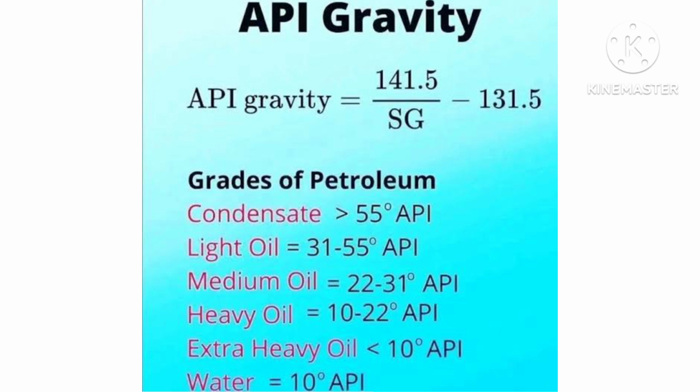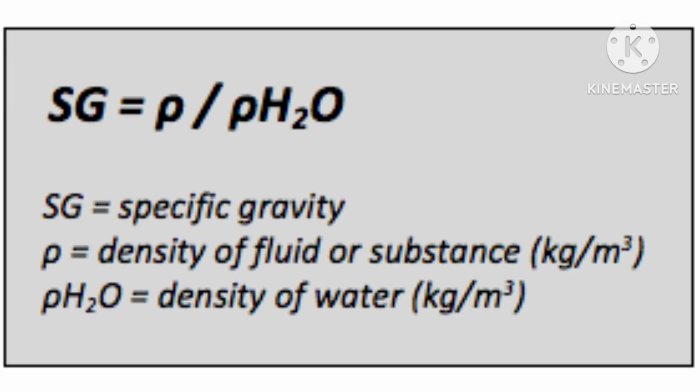Specific gravity or relative gravity is a dimensionless quantity that is the ratio of the density of the substance to the density of the water at specified temperature and pressure. So, specific gravity is equal to density of substance divided by density of water.